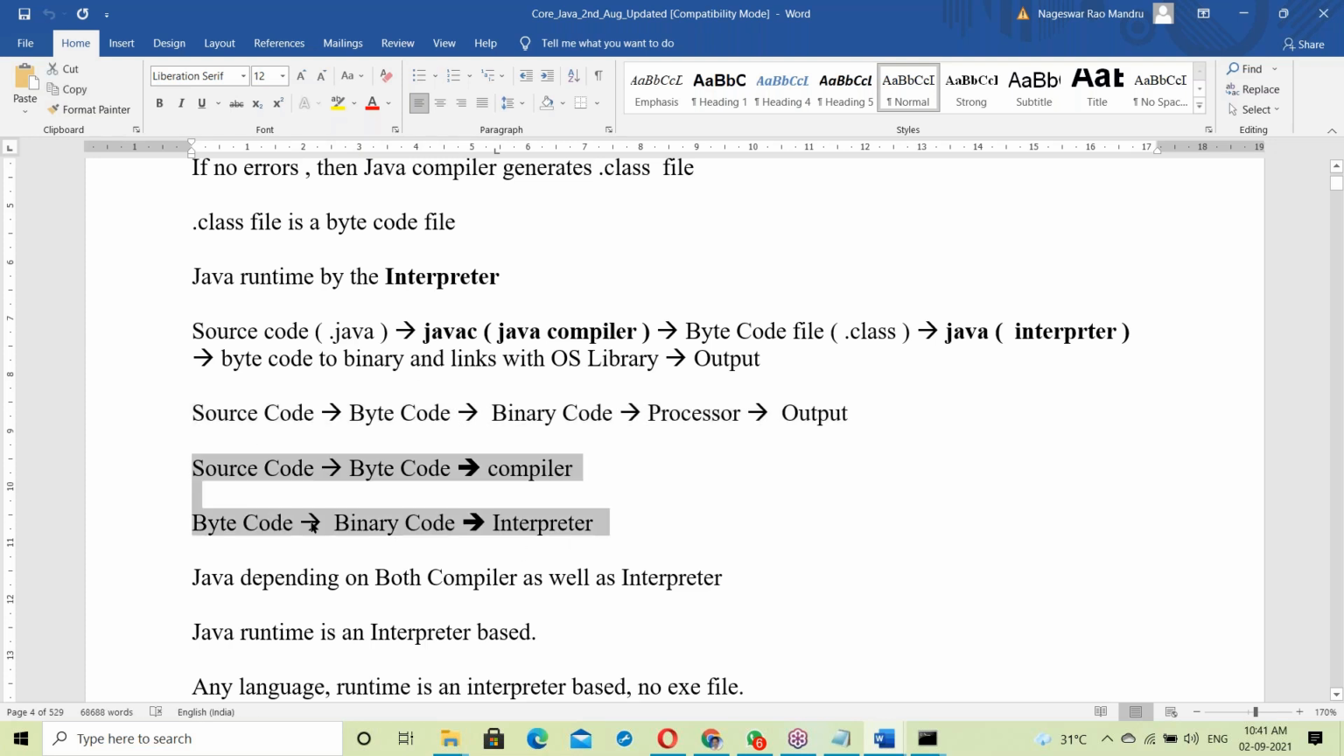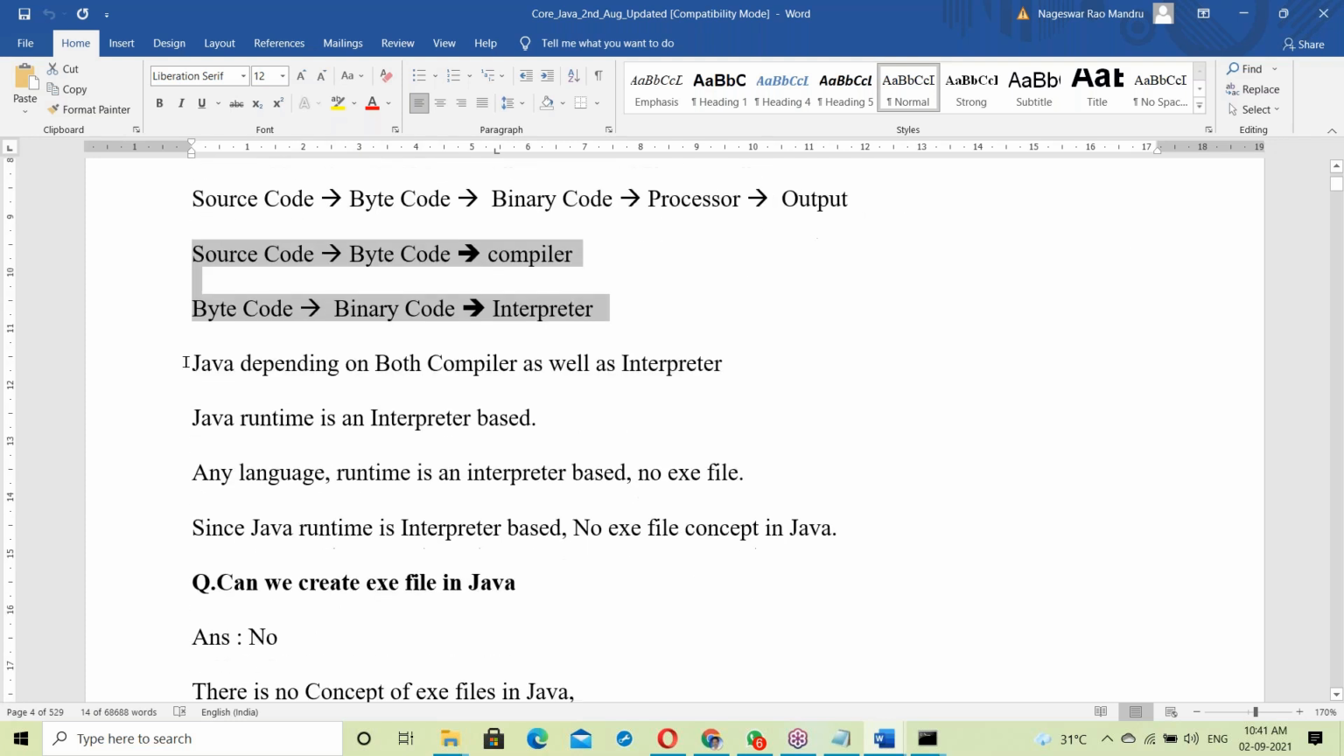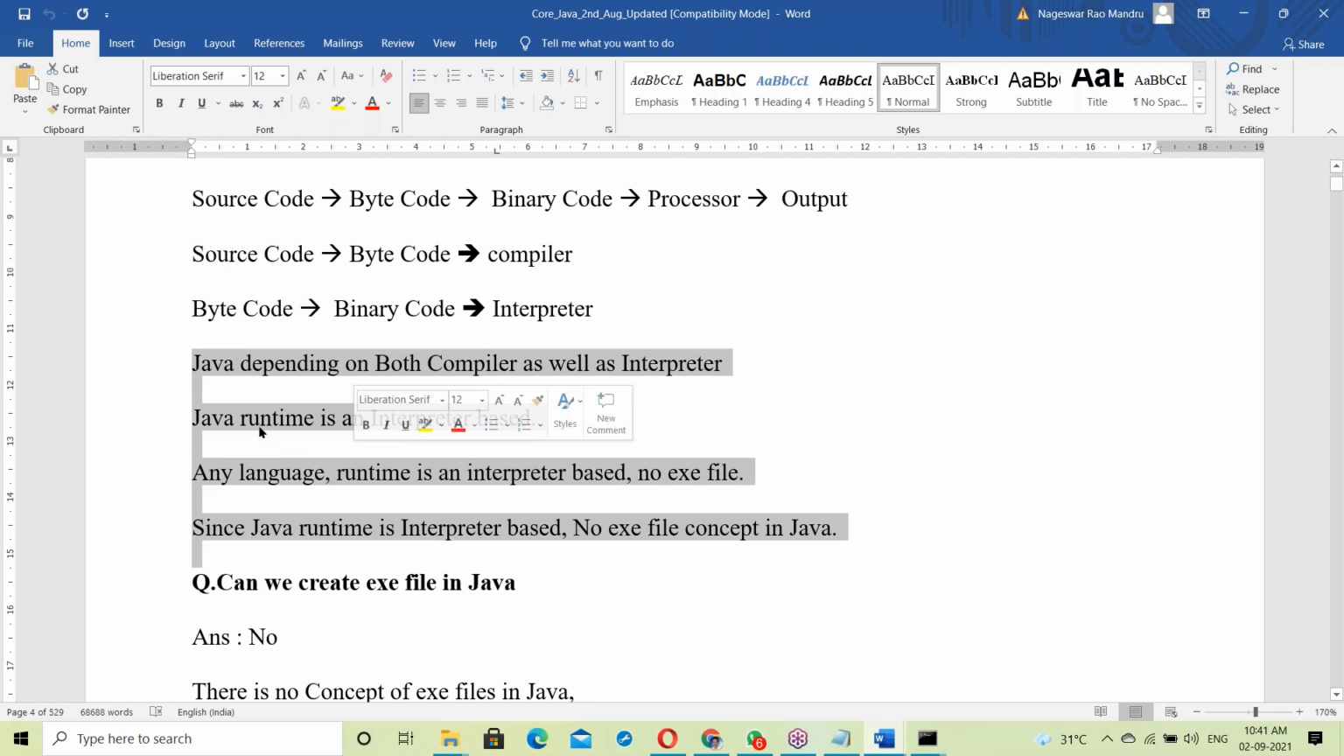See this here. Source code to bytecode by the compiler. Bytecode to binary code by the interpreter. That's it. Java depends on both the compiler as well as the interpreter.